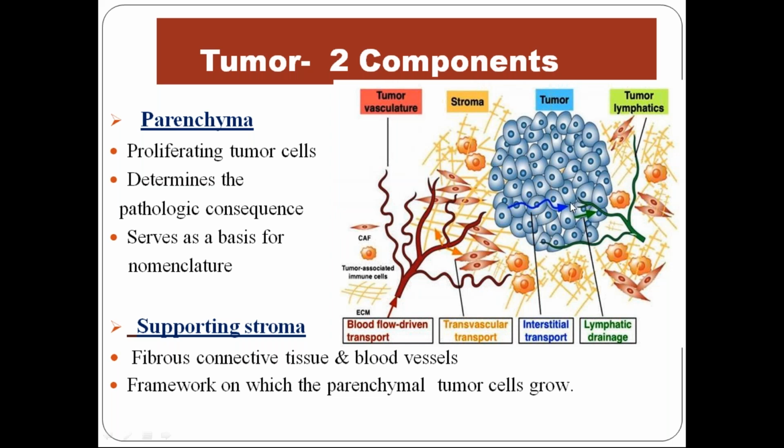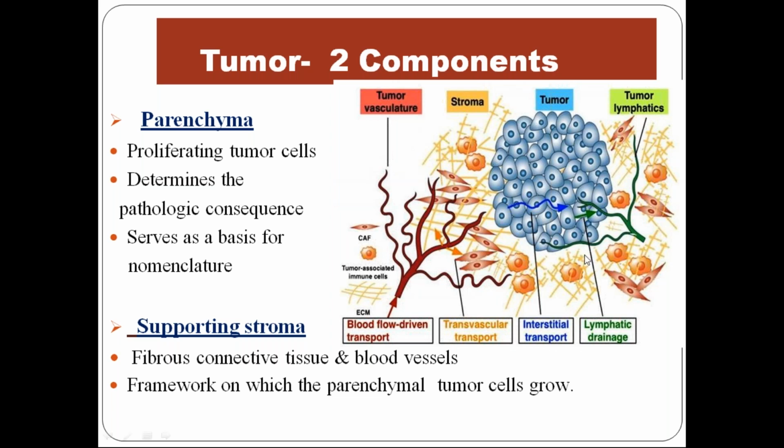This is the one which determines the pathological consequences, like the pathogenesis, the clinical features it leads to, and the complications it leads to. This is also the basis for the nomenclature, that is, the naming of tumors, which I'll be telling in the next slides.